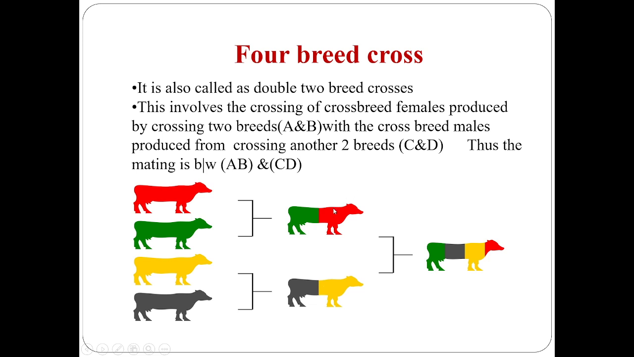Ultimately, again, we are crossing this AB with CD. We are getting the F2 generation. These two are F1, and when there is a cross between these F1s from different breeds, this from A and B, this from C and D, ultimately we are getting F2. That's why it is called a 4 breed cross and also called a double 2 breed cross. So ultimately, AB and CD are crossed together to get the F2 generation.